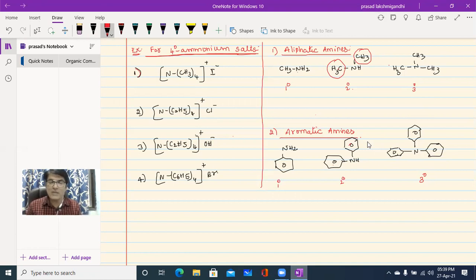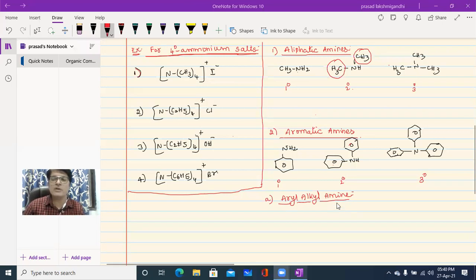So aromatic amines contain a subtopic, aryl alkyl amine. Let us see a few examples of aryl alkyl amine. See, beta, in aryl alkyl amine, what happens? The amines in which the nitrogen atom is bonded with the side chain of the aromatic ring.